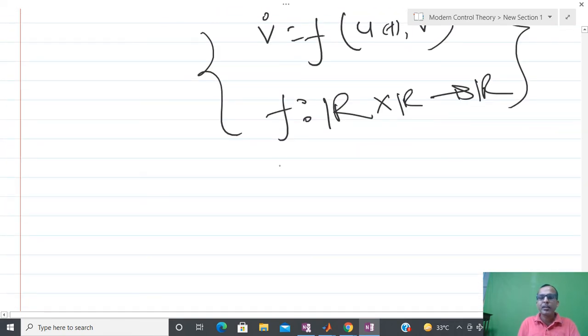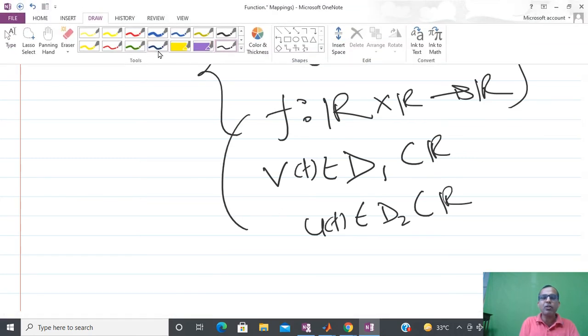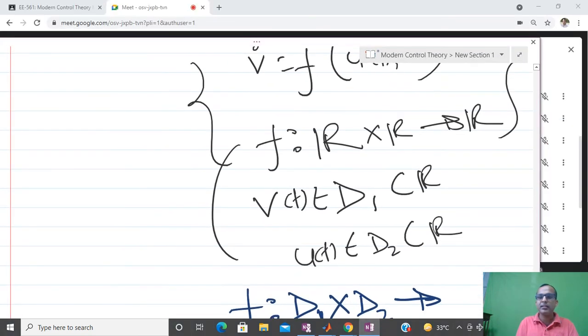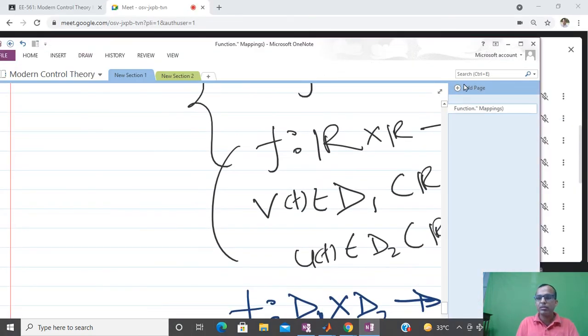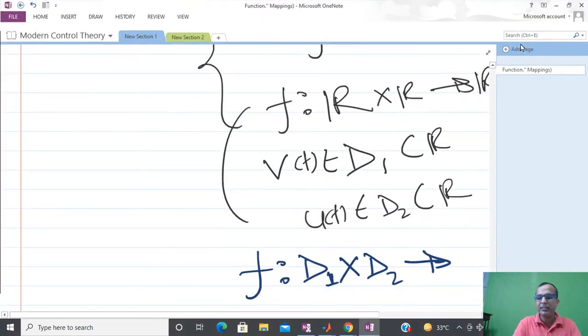Suppose that your v(t) lies in some set D1, a subset of real numbers, and u(t) belongs to D2, again a subset of real numbers, then you have to redefine your function. And to redefine the function, you have to write f from D1 Cartesian product D2, and please be careful, since on the right-hand side we are going to talk about the image space. At that time, again I have to tell the following thing.